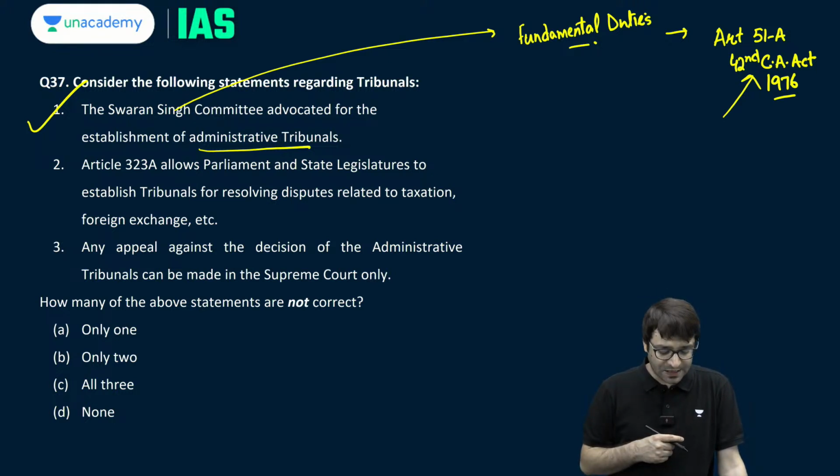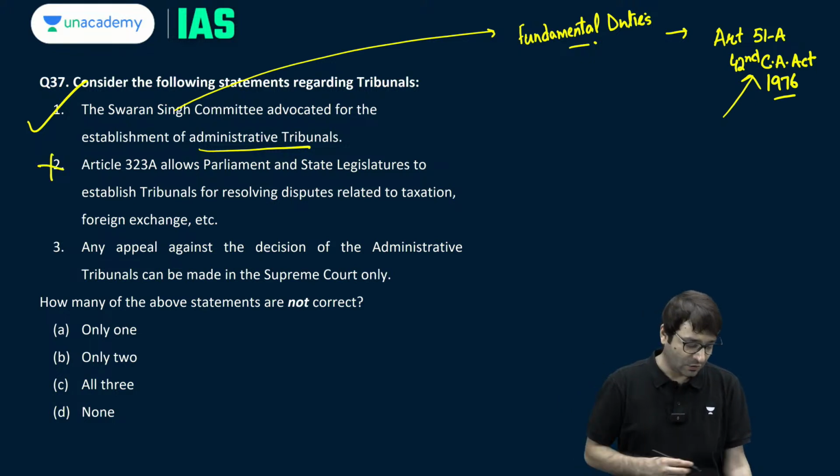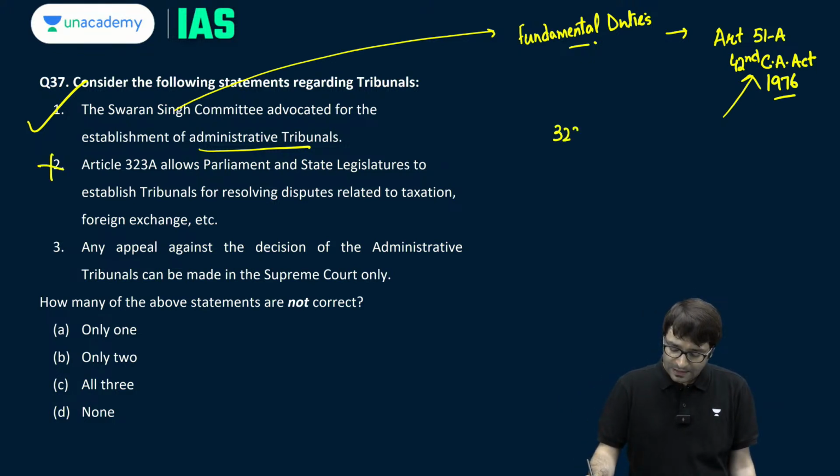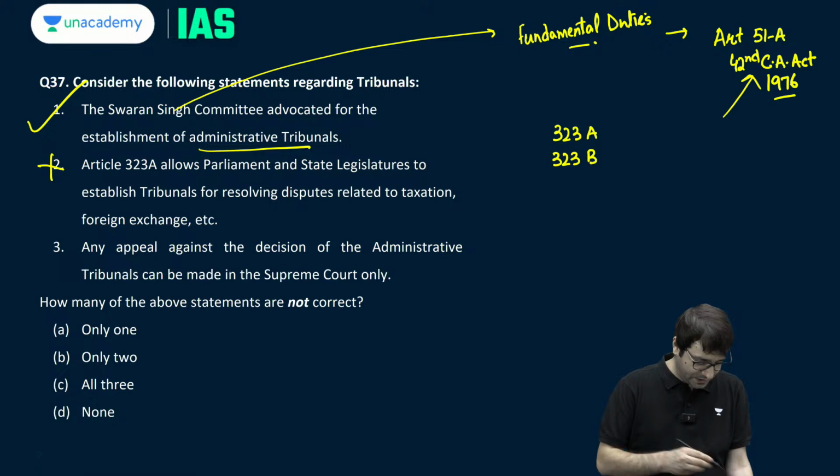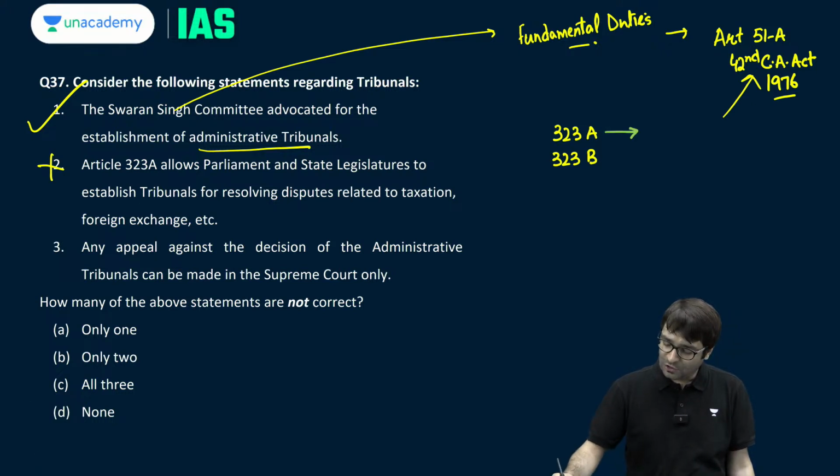Article 323 allows Parliament and state legislatures to establish tribunals for resolving disputes related to taxation, foreign exchange, etc. No. Article 323A and 323B. Article 323A talked about the establishment of administrative tribunals.